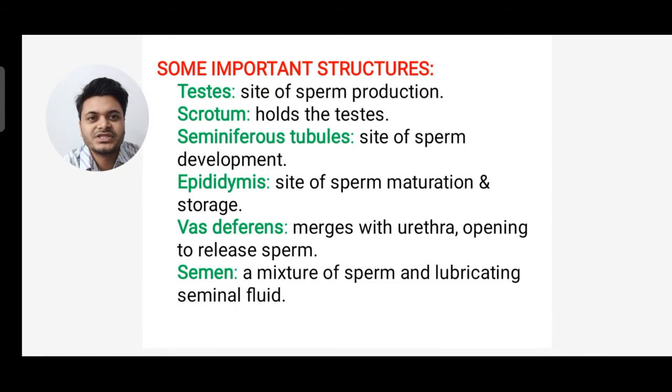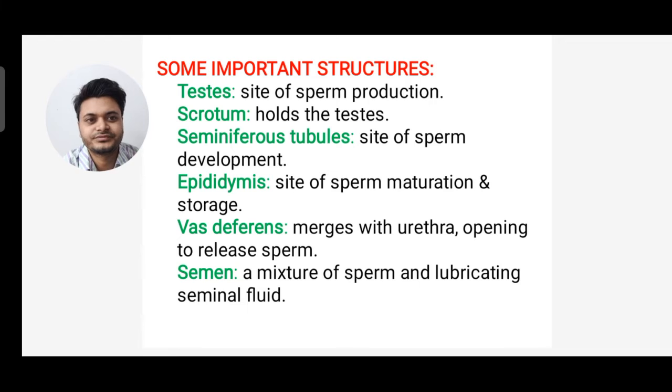Now some important structures you have to know, regarding the male reproductive system. Testis, what is the testis? It's the site for sperm production. Next is scrotum, it holds the testis. Next is seminiferous tubule, it is the site for sperm development. Next is epididymis, it is the site of sperm maturation and storage. Next is vas deferens, it merges with the urethra opening to release sperm. And last is semen, it's a mixture of sperm and lubricating seminal fluid.